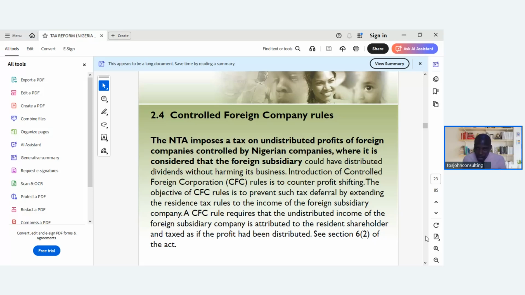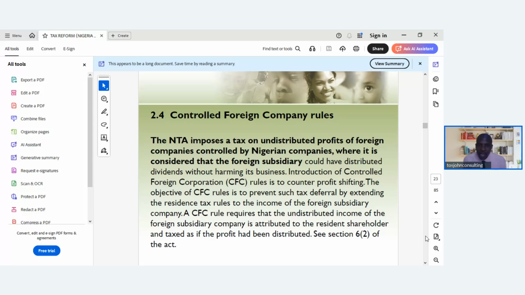So you can see that now, where it is considered that the foreign subsidiary could have distributed dividends without harming its business. Introduction of controlled foreign corporations, that's CFC, rules is to counter profit shifting. There are so many profit shifting which are being concealed from being taxed. So this is part of it.